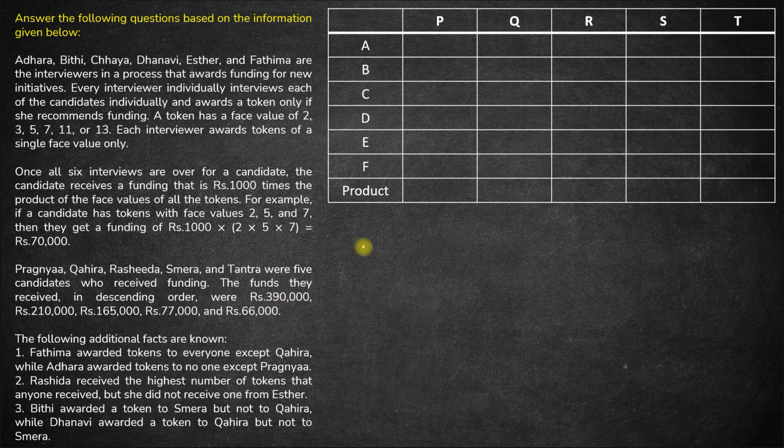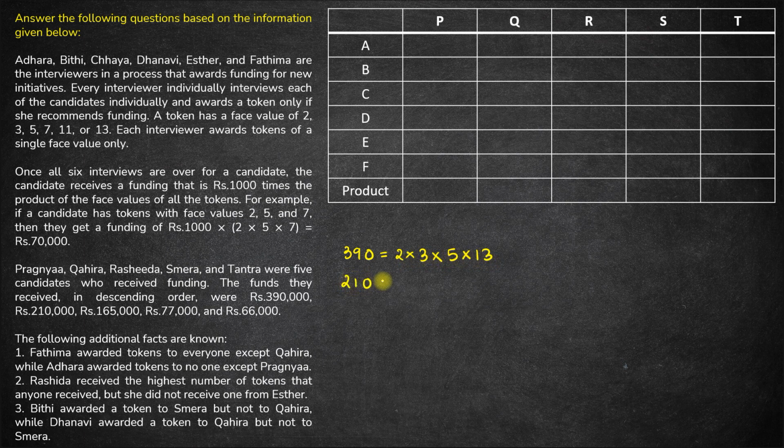So let's start with 390. How is a product of 390 possible with tokens of 2, 3, 5, 7, 11 and 13? One good thing is that all these tokens are prime numbers. So we need to break 390 into a product of prime numbers. We see a factor of 2, a factor of 3 and a factor of 5 definitely here. So 2 into 3 is 6, 6 into 5 is 30. 390 divided by 30 is 13. So 390 can be broken up into a product of 4 prime numbers: 2, 3, 5 and 13.